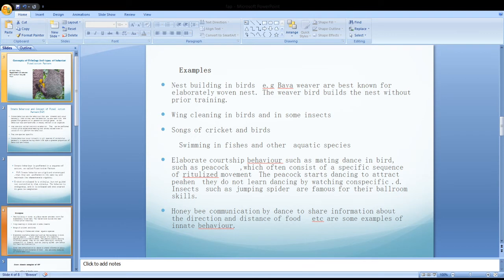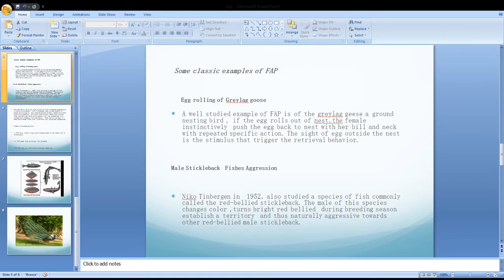The peacock starts dancing to attract the peahen. They do not learn dancing by watching their own species, that is, it is con-specific. Insects such as jumping spiders are famous for their ballroom skills. Honeybee communication by dance to share information about the direction and distance of food, etc., are some examples of innate behavior. Some classic examples of FAP: egg rolling of the greylag goose.